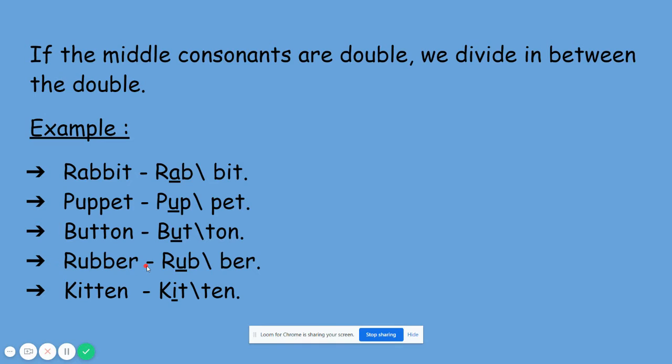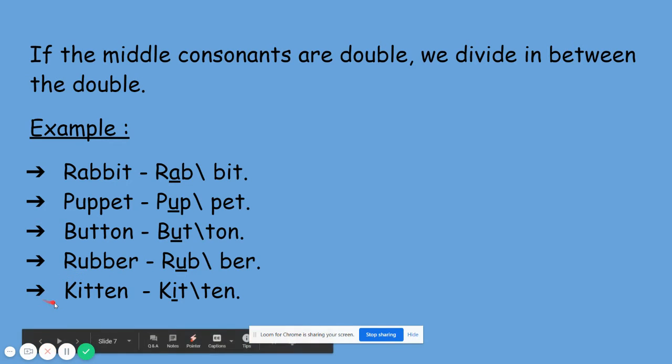Next is rubber. See, here again we are having double consonant. Yes, what are the consonant letters? B. Again here we are having a vowel sound. Yes, what are vowel sound? U and E. So if we have double consonant, what we need to do? We need to divide it in between. So we have divided it like this.